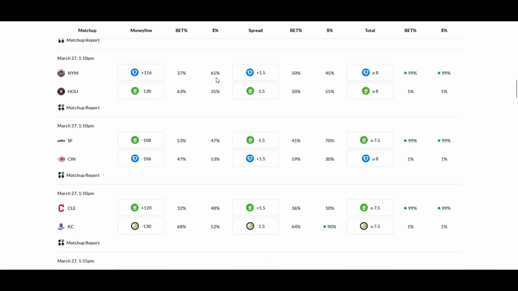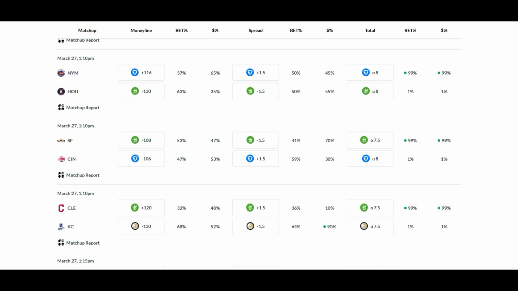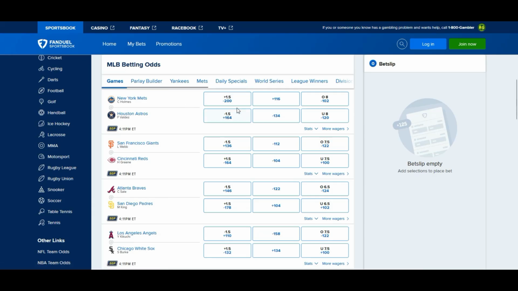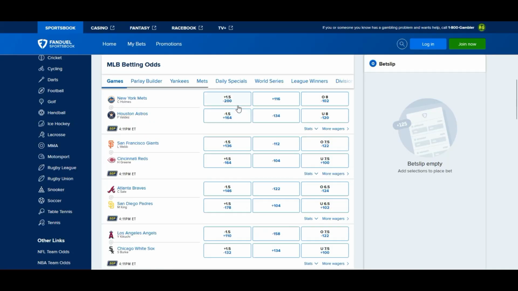All right, 65%. Money line, 65% of the money for the Mets. Going with the Mets here. Now the run line, they're getting only 45%. This minus 200 is getting only 45%. With that being said, Astros are at home. This is probably going to approach 50% on the money line I'm talking about.